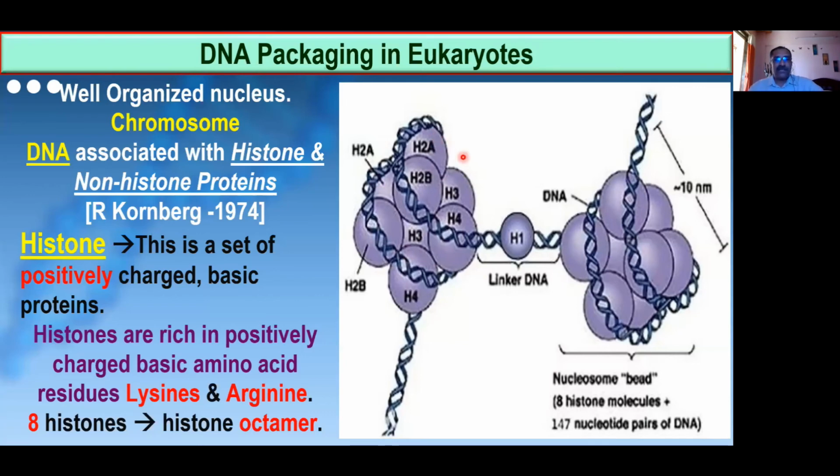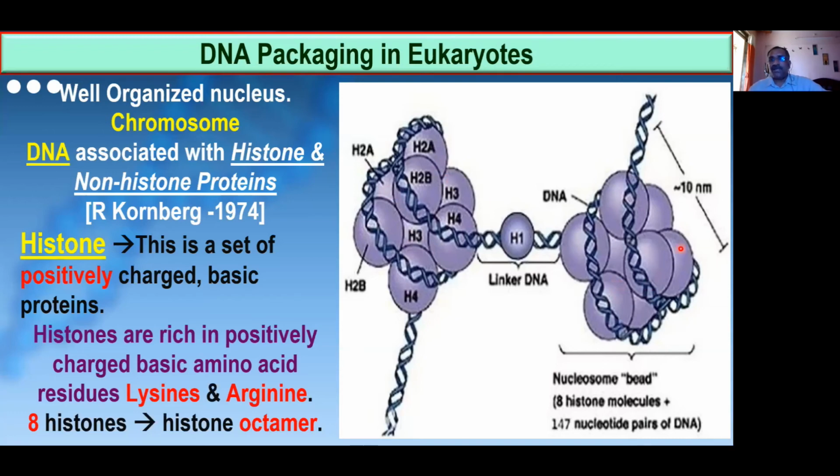And these are called, this is collectively called as octamer. Octa means, you know, your number already we have seen, octa. So this is called octamer. In this octamer, how many units are there? 8 units are there. And if you count over here, you can see 1, 2, 3, 4, 5, 6, 7, 8.